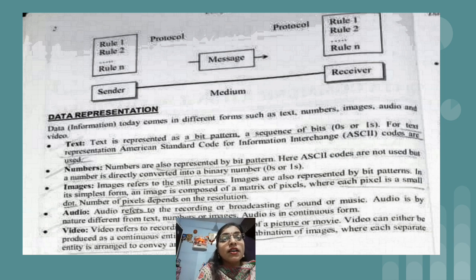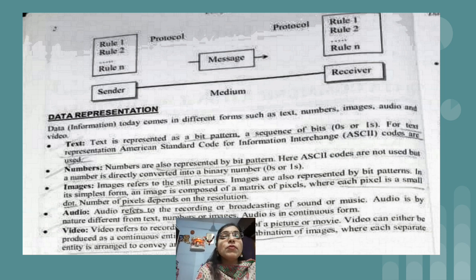Okay, so for ASCII, there is one full form which is very, very important for you to remember: ASCII stands for American Standard Code for Information Interchange. Each and every character has its own ASCII code.